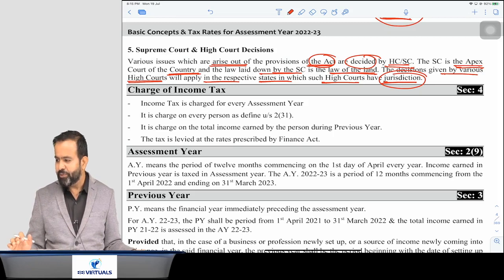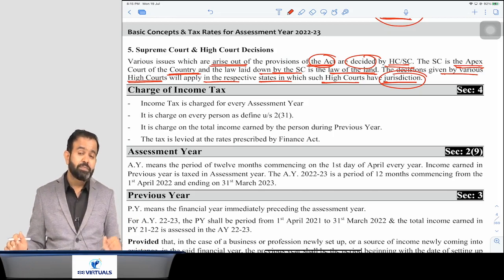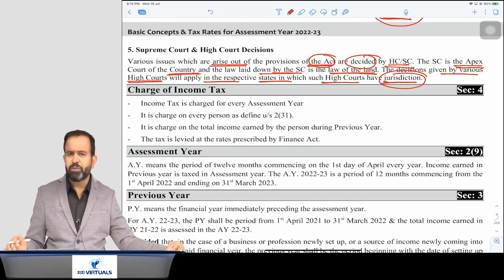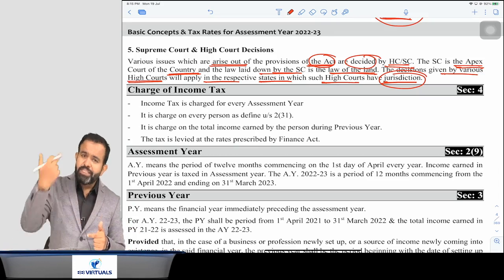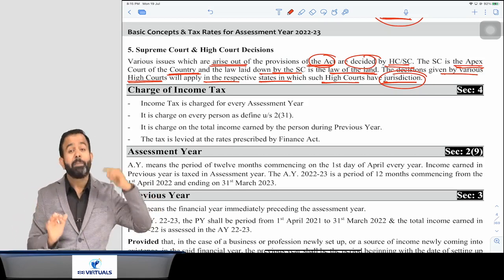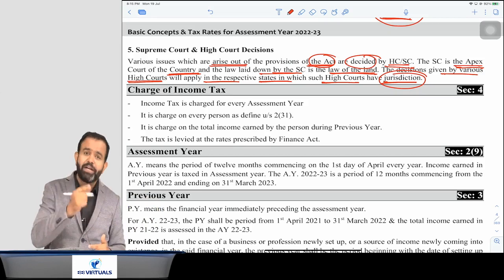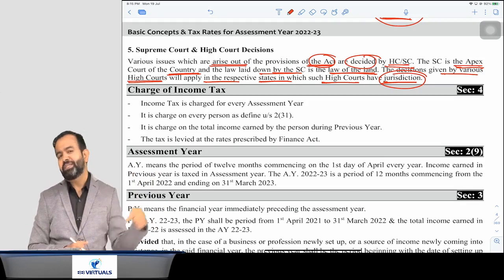Now the question is, sir, you are saying that a Supreme Court judgment is the law of the land, applicable to the whole of India. Can the government override a Supreme Court judgment or not? Can our government override a Supreme Court judgment or not? The answer is yes, the government can override a Supreme Court judgment. A Supreme Court judgment is the law of the land, but if the government changes the law itself, in that case, the Supreme Court judgment can also be overridden.